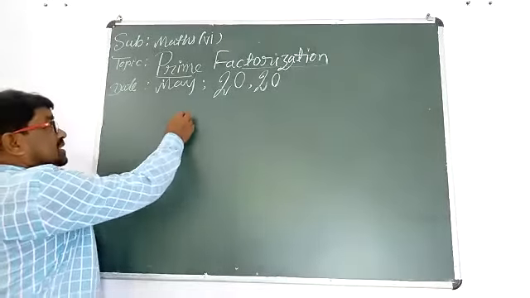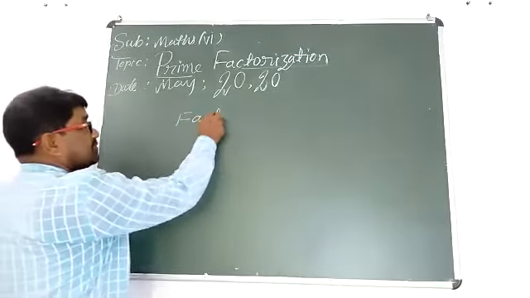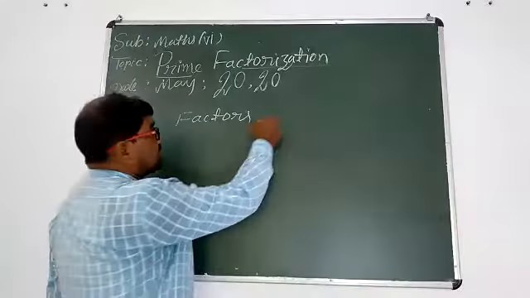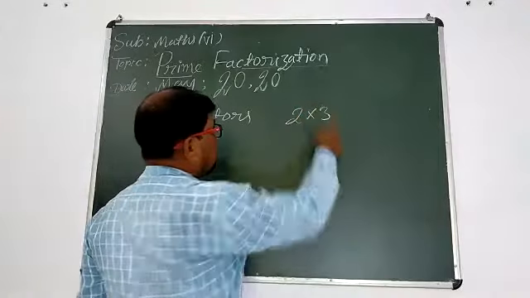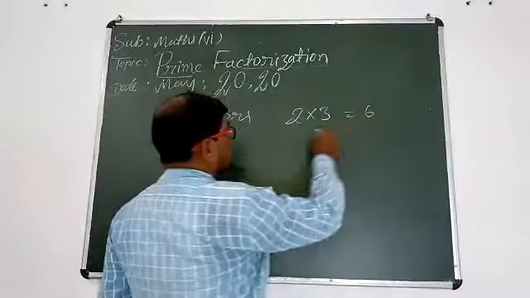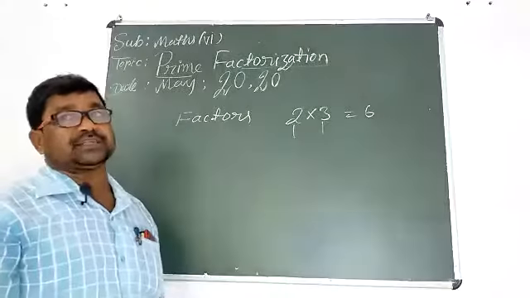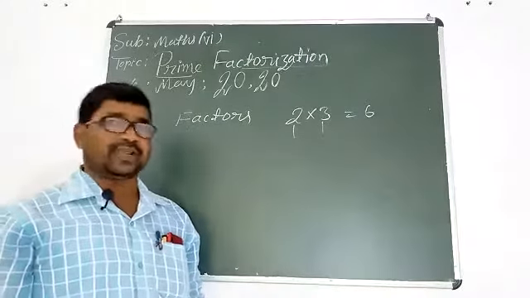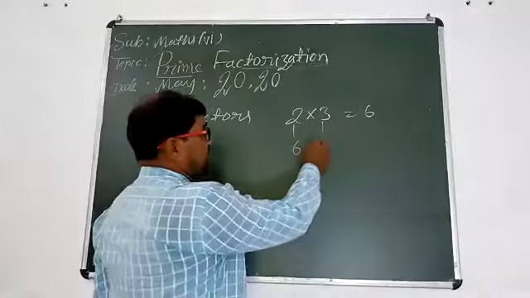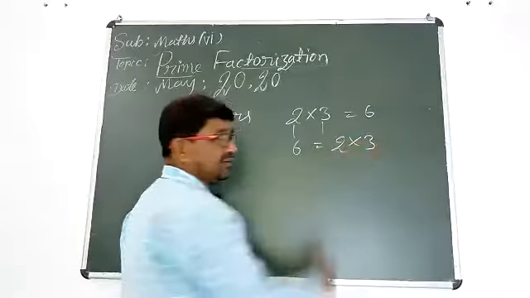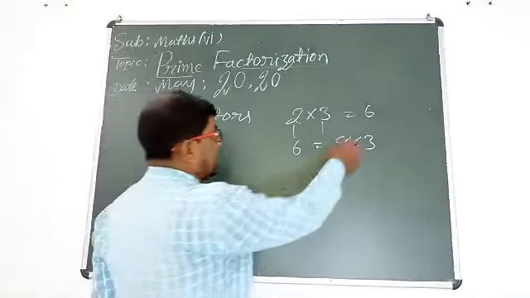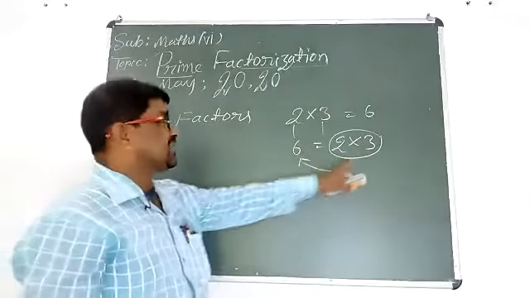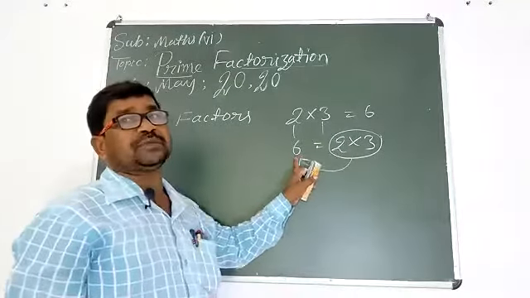Okay, do you know factors? Do you know the word factors? Factors means if you are writing 2 multiply 3 equal to 6, then 2 and 3 are factors of 6. Okay? If you are writing 6 in this form, 2 multiply 3, then that system is called factorization of the number.